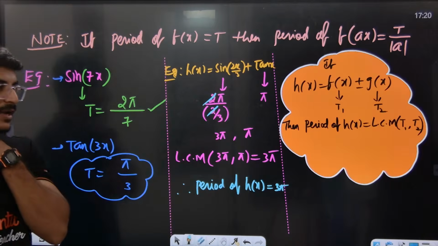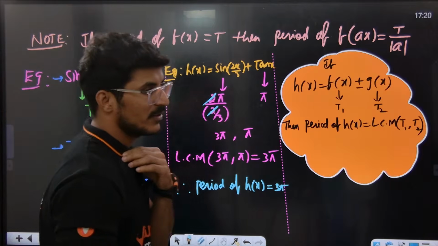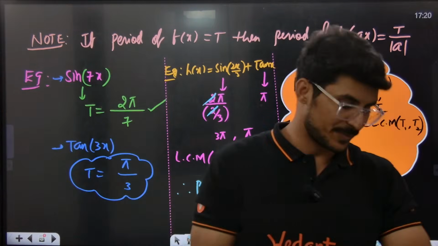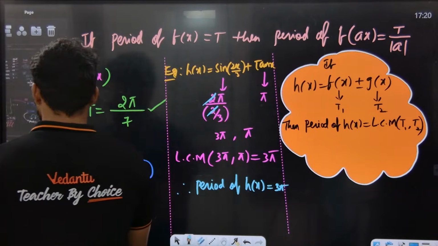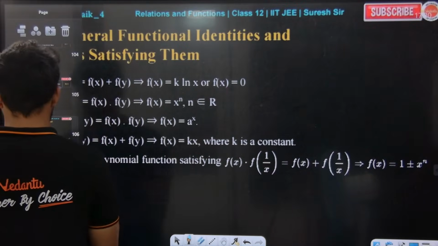Are you clear? Period of h of x is equal to what? 3 pi. Simple, very simple. So this is how the periodic function looks like. Hope everybody understood this. Now next we will talk about functional equations.